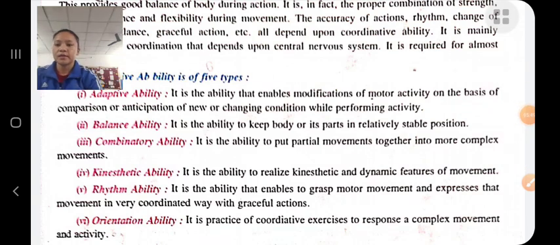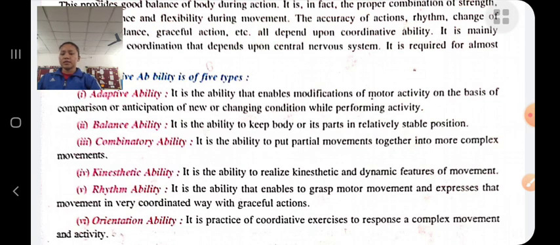For example, in gymnastics, the position and movement of the body, head and eyes, and in a boxing ring, his body movement, etc. These are the orientation abilities.